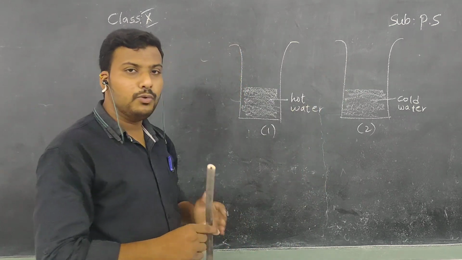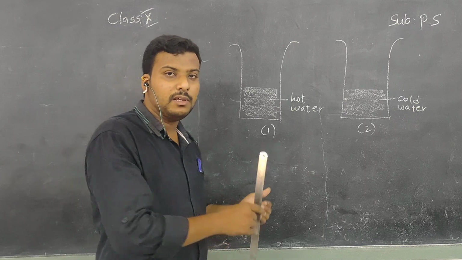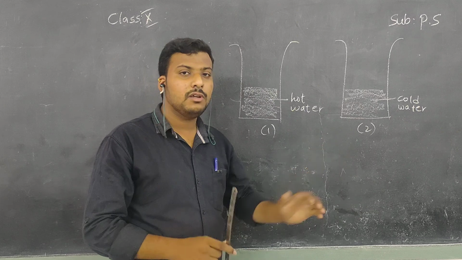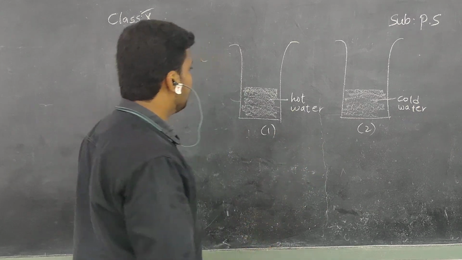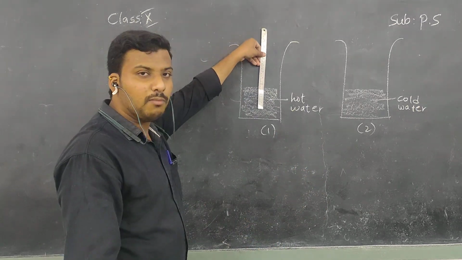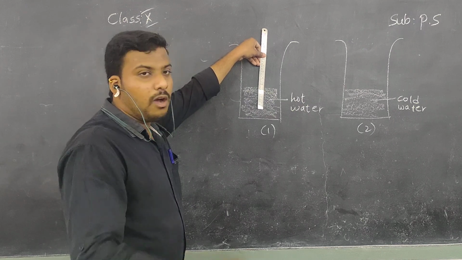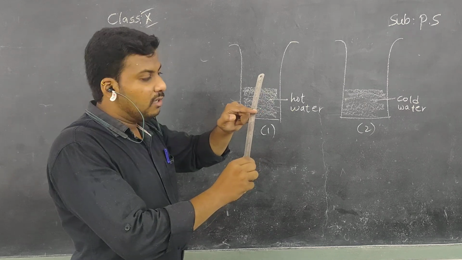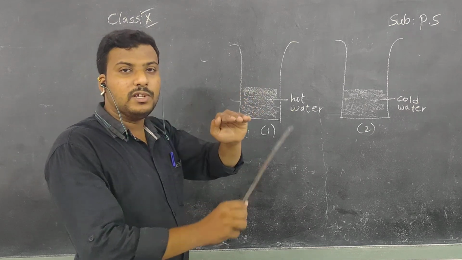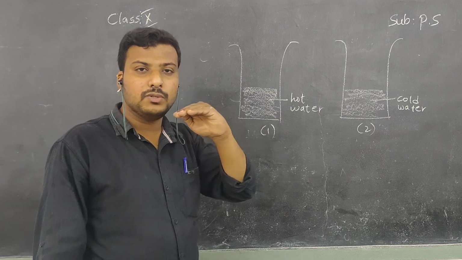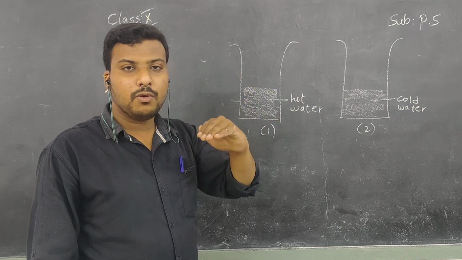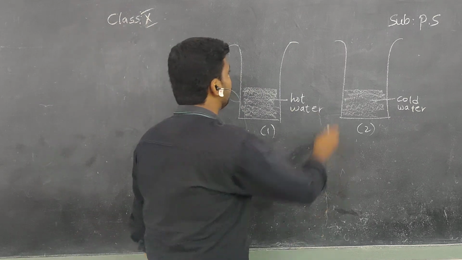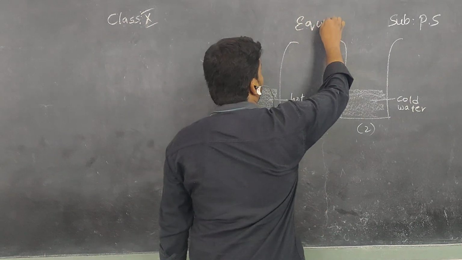So children, do you observe the relationship between heat and temperature? There is a relationship between heat and temperature. We will see it clearly. So children, in case 1, you have kept the thermometer, no? After keeping it a few minutes, you will see in the thermometer that the mercury column rises and then it was steady. Means there was no movement of the mercury column either up or down. Means it was steady. That is nothing but the equilibrium position.